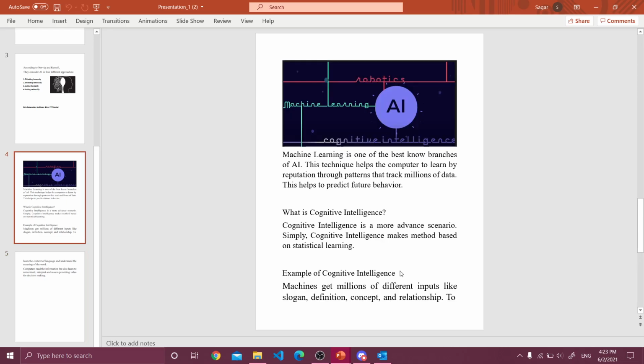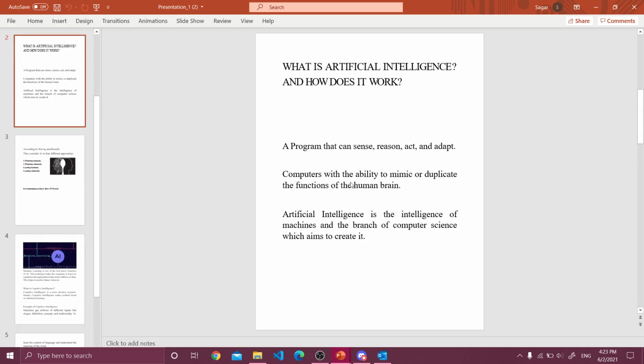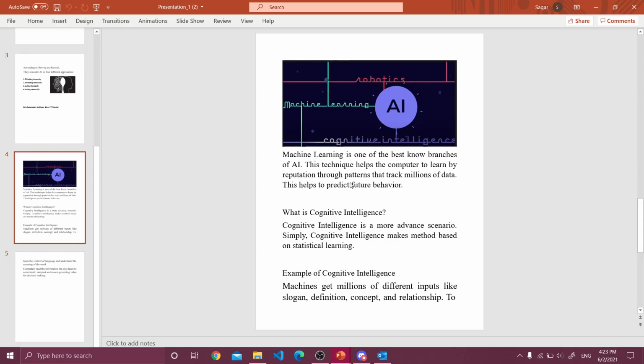Let us take Google as an example of artificial intelligence. We users provide different types of slogans, concepts, and definitions on an artificial intelligence topic. But it understands our language, it understands the context of the language, and gives us a decision. This can be artificial intelligence, and this is an example of cognitive intelligence.